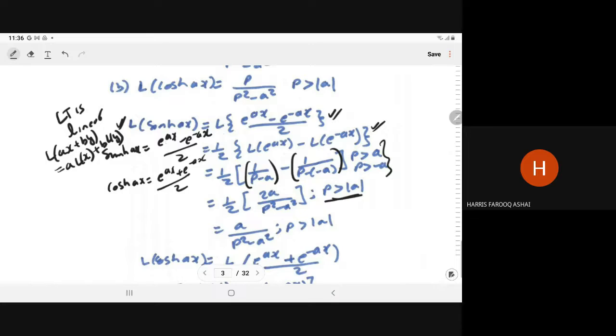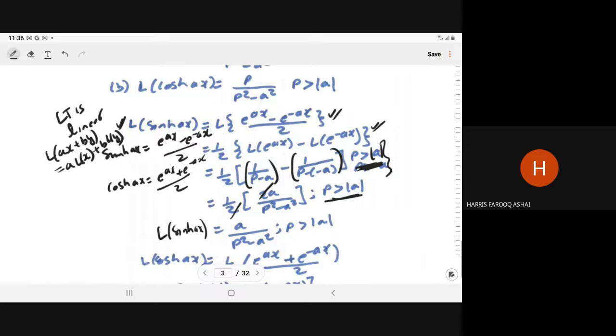So this will become 1 by 2, and 2 and 2 cancel out. So here we have a upon p square minus a square. That is the formula of the Laplace of sine hyperbolic ax. Instead of writing this, you write p greater than a for both, because p greater than minus a is not suitable here.